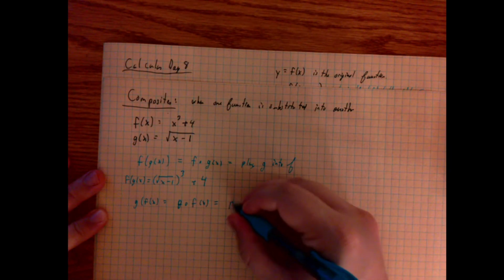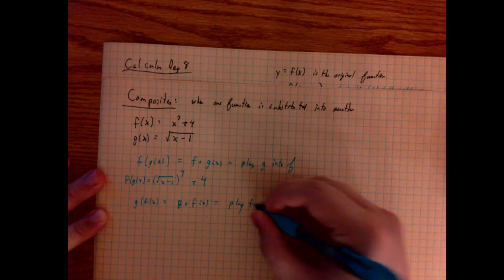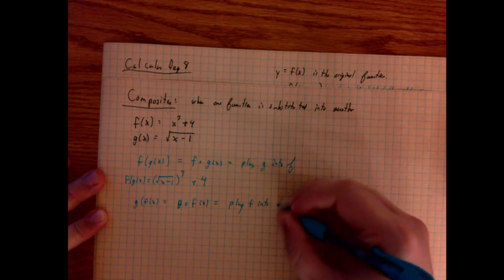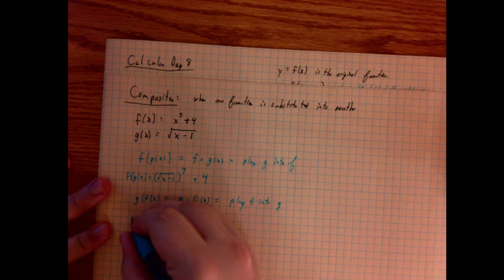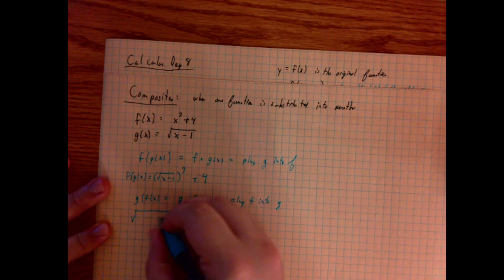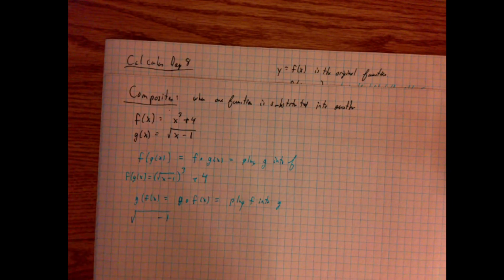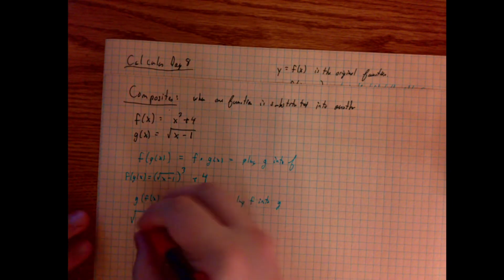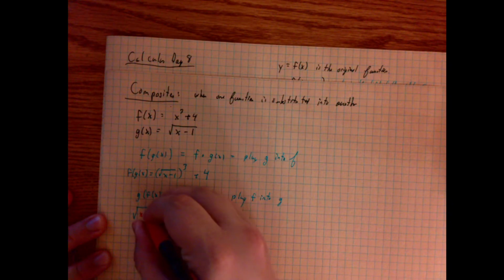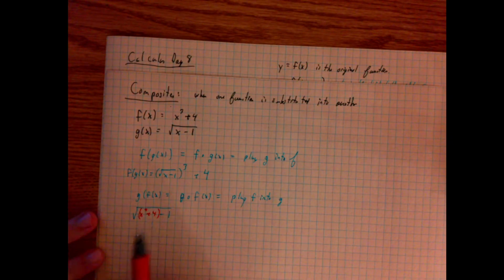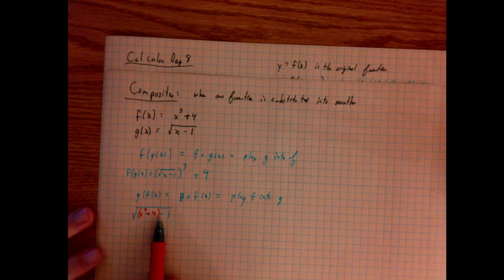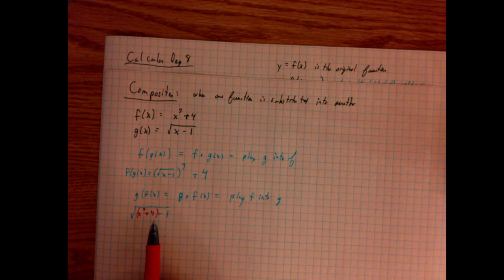And this means plug f into g, which means we take the g function, which is the square root of x minus 1, and everywhere there used to be an x, we replace it with the f function, x cubed plus 4. And so this will generate a whole new function with wholly different properties, with a new domain, with a new range. It's incredible what these composites can do.